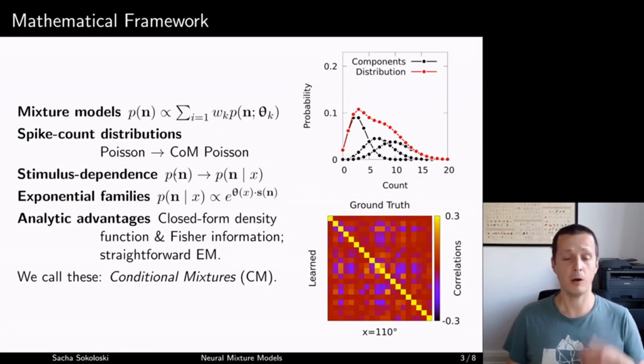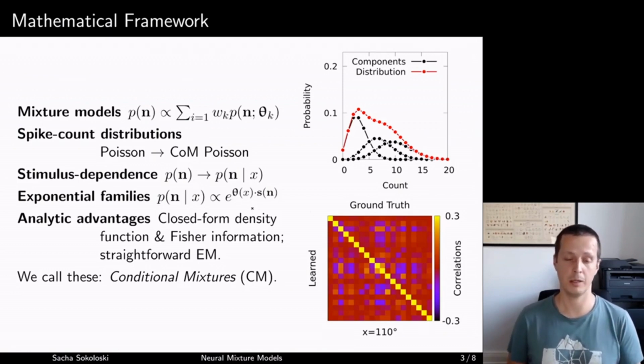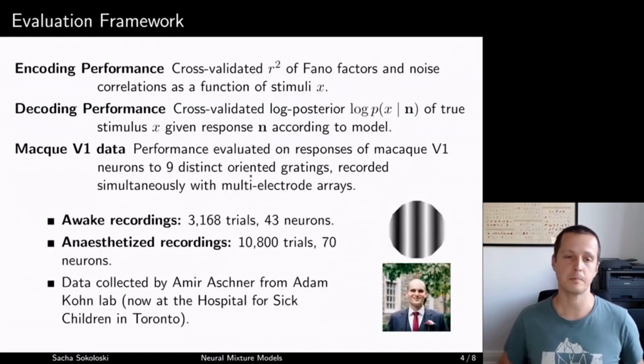On the other hand, I also want to extend mixture models with some kind of stimulus dependence, and the way I'm going to do that is with exponential families. In doing so, I'm going to be able to create a model which has a number of advantages, including closed form expressions for the density function and Fisher information, and a straightforward expectation maximization algorithm for fitting it to data. And this framework I'm just going to call conditional mixtures.